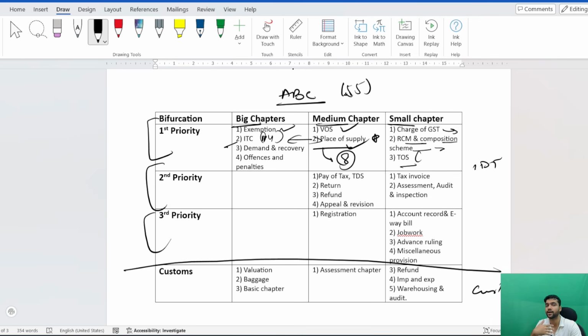So do not keep in mind that IDT is a very lengthy thing. IDT is not a very lengthy thing. You will be able to crack the entire thing in 1.5 days.